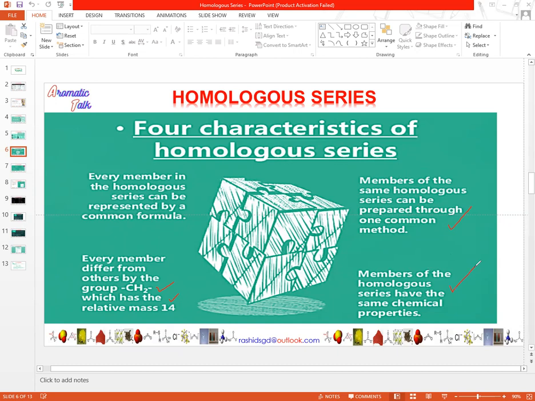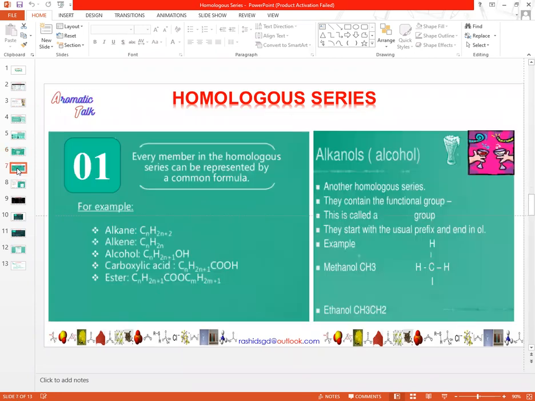For example, organic compounds like alkanes, if they are burnt in the presence of oxygen, will change into carbon dioxide and water. Therefore, all the members of any homologous series will show the same chemical reactions like combustion and any other reaction. Now we will discuss the four features of the homologous series one by one.